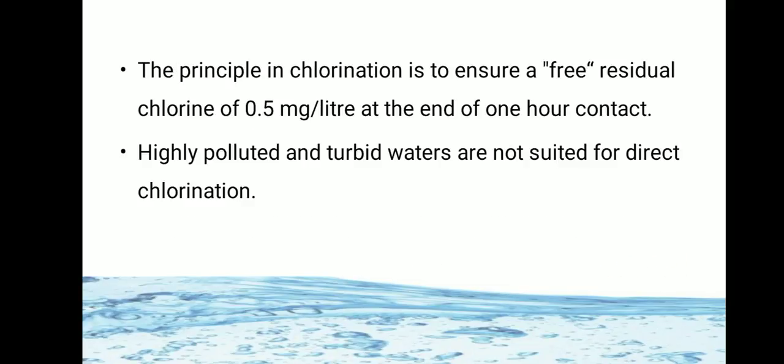The principle in chlorination is to ensure a free residual chlorine of 0.5 mg per liter at the end of 1 hour of contact. In disinfection, we discussed what residual chlorine is and how much it should be.